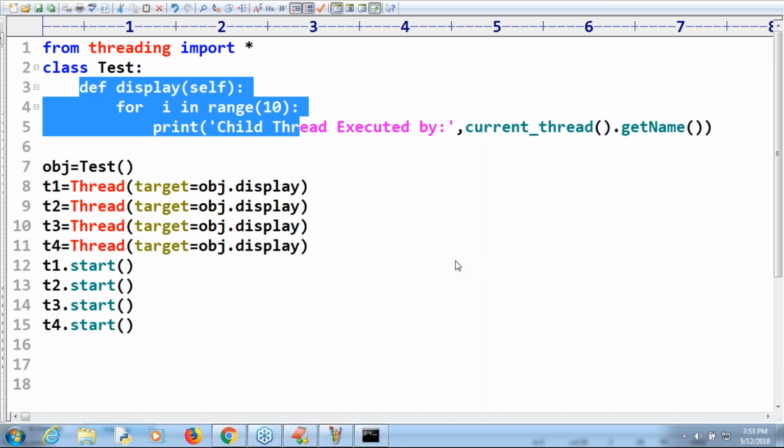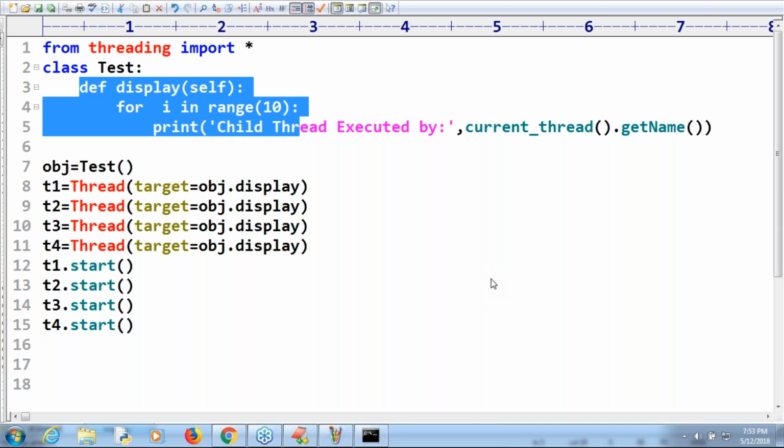Next, can we put these repeated statements inside a loop? Yes, why not? We can do that, Arpita. In the existing Thread class approach, overriding the run method is mandatory. I mean, we can define a target also. Is that possible? Yes. If you are going to write the run method, then you are not required to pass a target. Still, if you want to pass it, you can do that. Yes, possible.